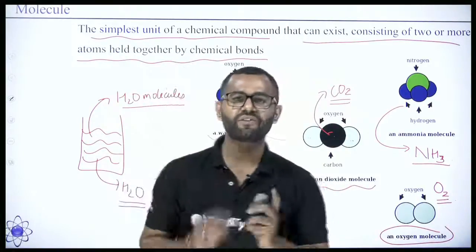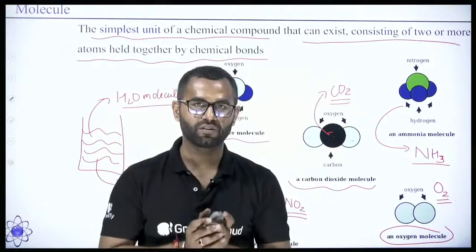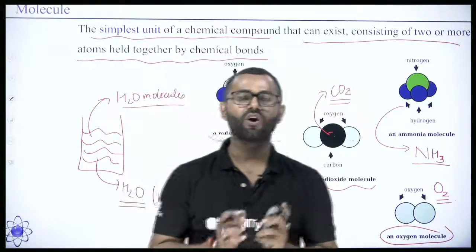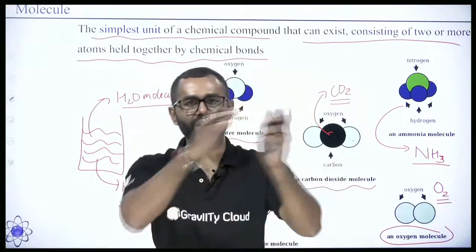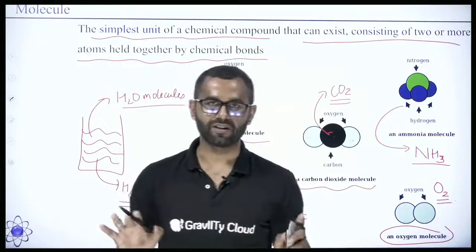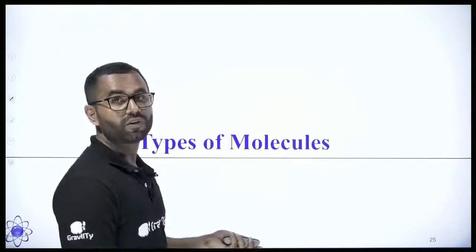So in short, every molecule is made up of atoms, right? This is all you need to know. A molecule is made up of atoms, and atoms are made up of electrons, protons and neutrons. Simple, right? So now let's understand the types of molecules.